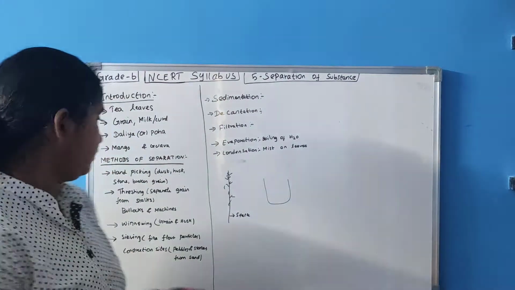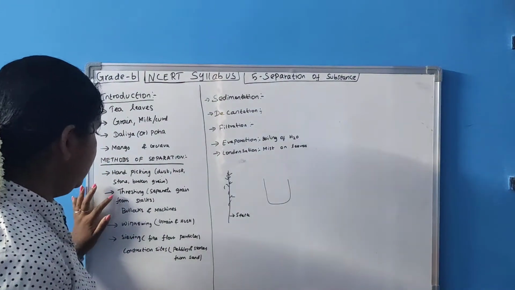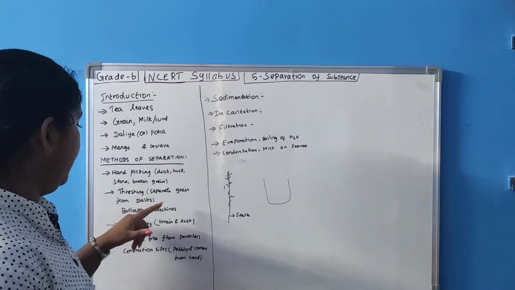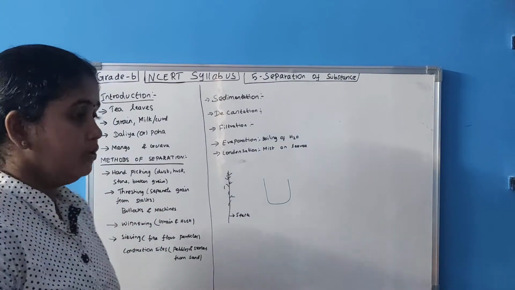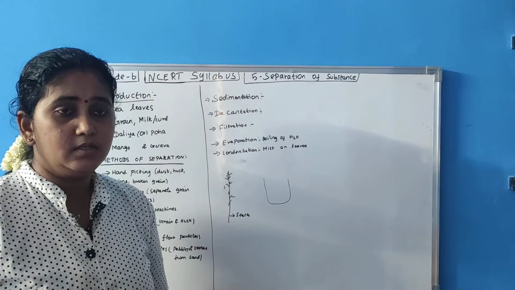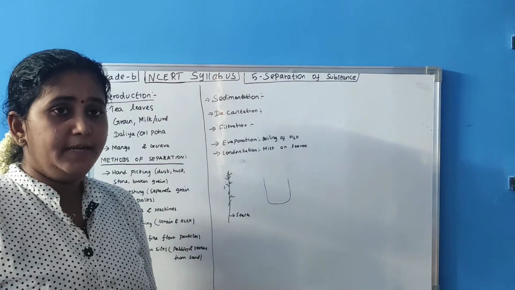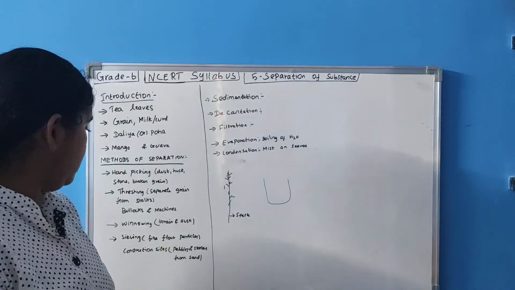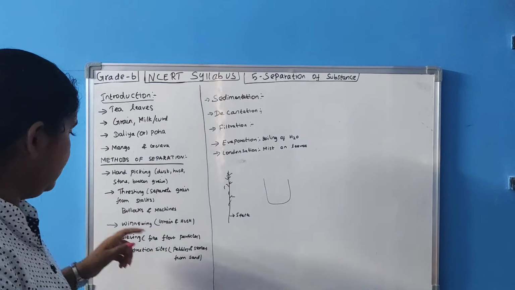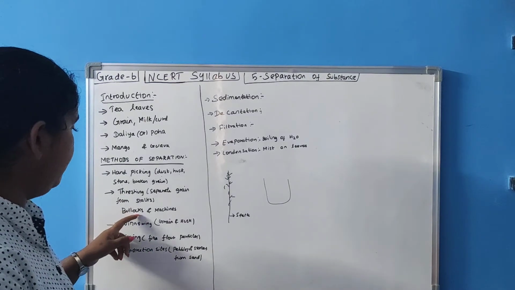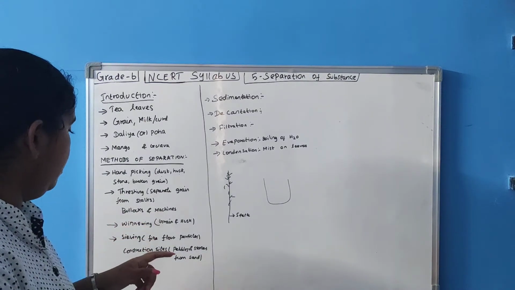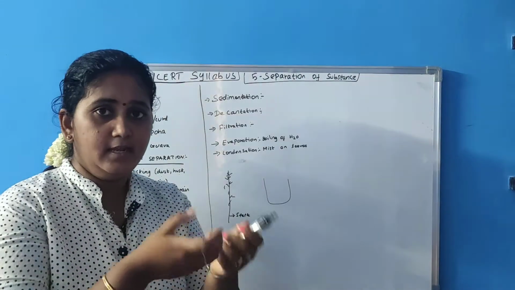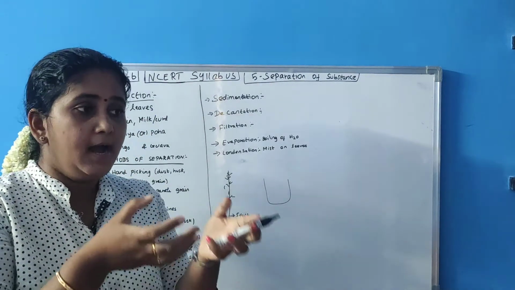Next one, threshing. Threshing means separating grain from stalks. Threshing can be done by bullocks and also by machines. Threshing means they will take the stalks together, children, and then what will they do?